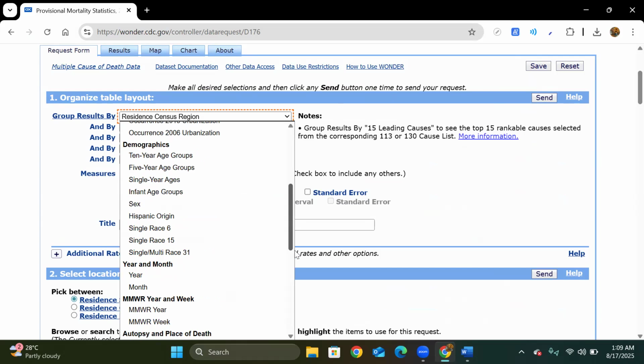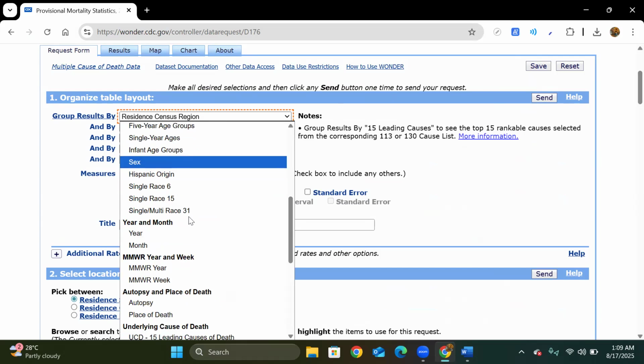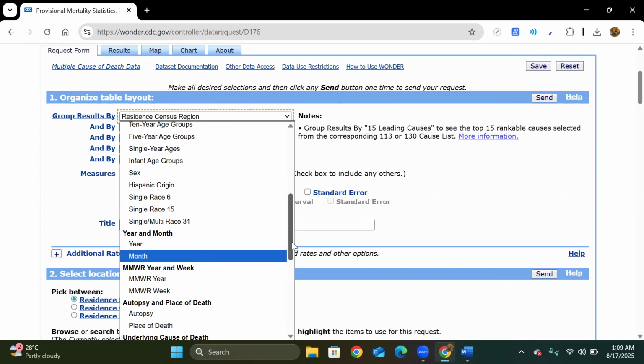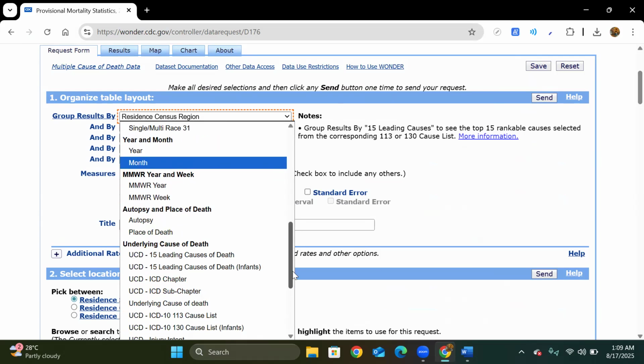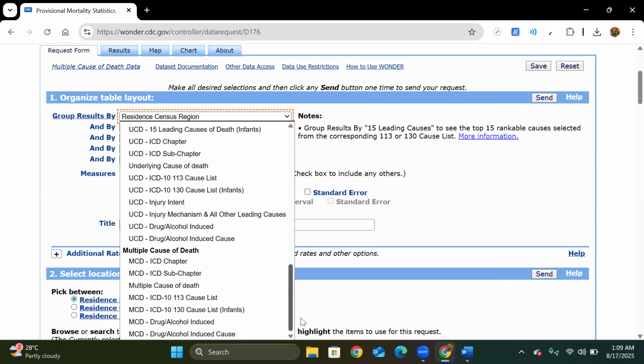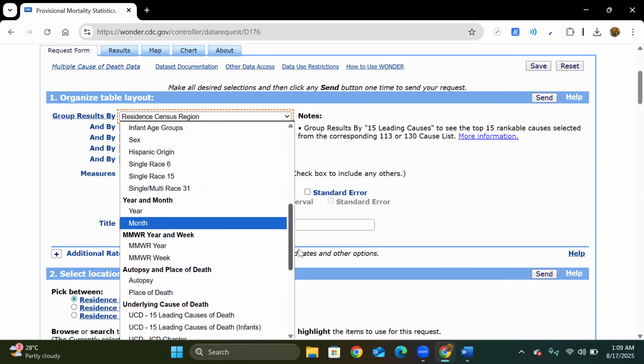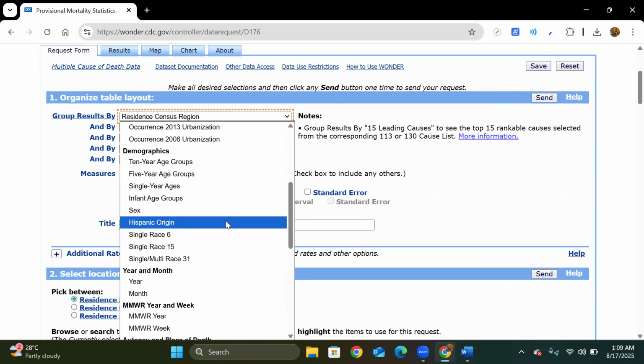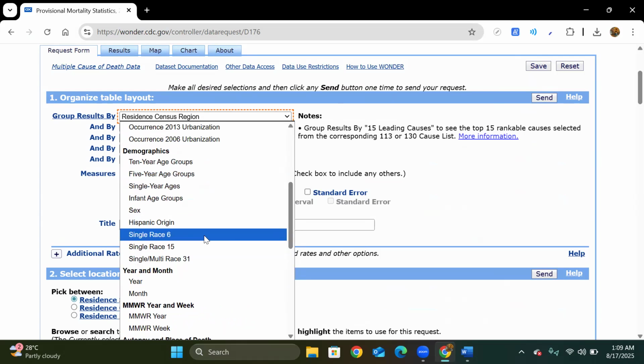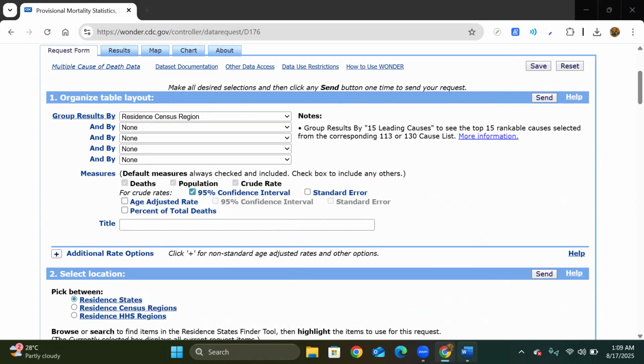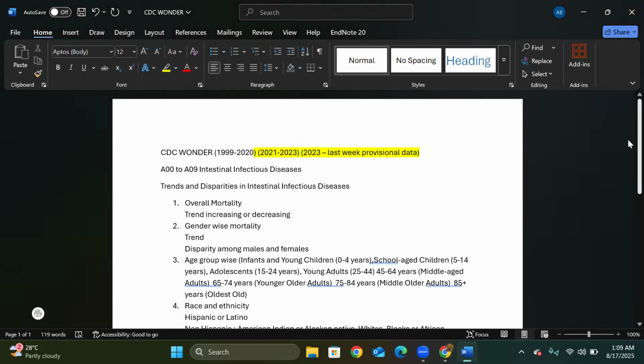Okay, the year, then we have the genders, then we have the races, Hispanics, and all that stuff. Here, the races might be different, but you have to always add the races into five categories. Okay, Hispanics, single race, you will use that. Okay, the Pacific Islanders, Alaskan, and all that, you will be adding them together. You just have to make these five categories that I have mentioned to you beforehand.